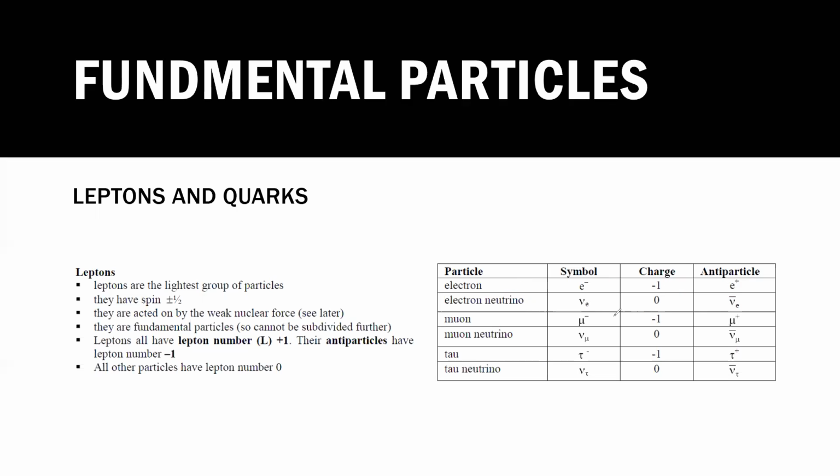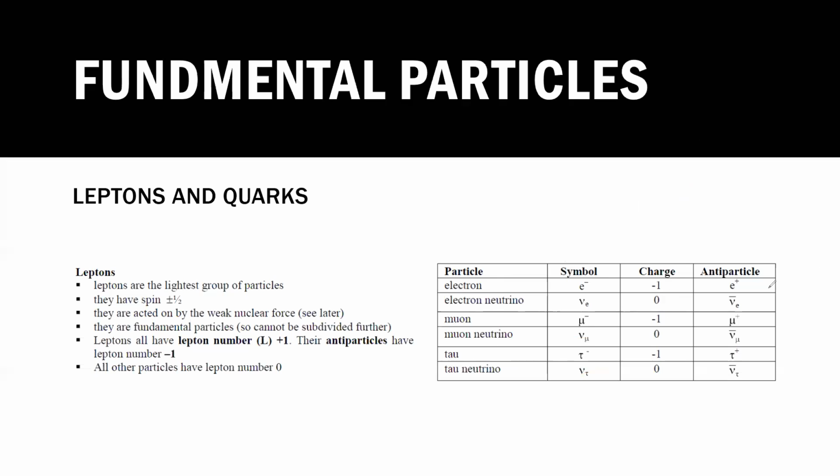So for every particle there is an antiparticle. You have to learn the charges also. The electron charge is -1. What does charge -1 mean? This is a relative charge. The actual charge is 1.6 times 10 to the power -19 coulomb. But because the charge of the electron is the same as the charge of the muon and the tau, when we take the simplest ratio, the relative charge is -1, -1, and -1. And the electron neutrino, muon neutrino, and tau neutrino are neutral particles, they do not have any charge.